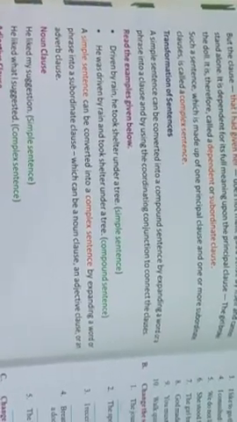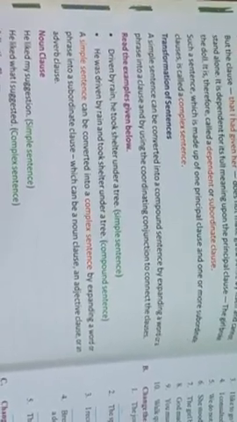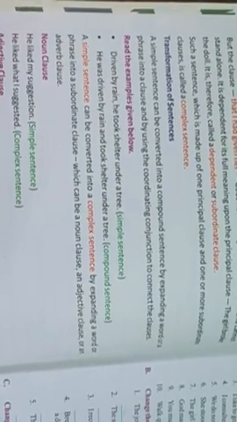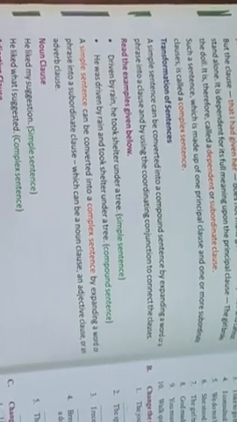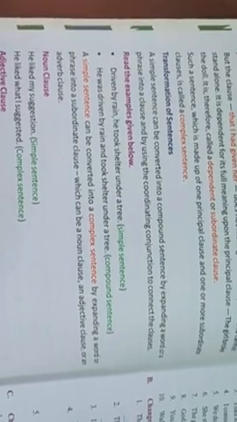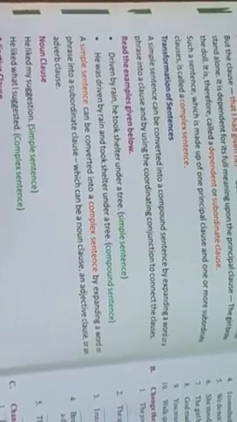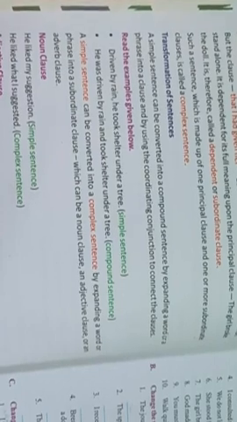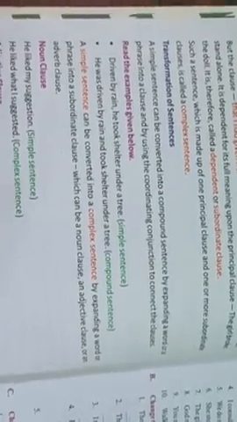Now see, transformation of sentences. A simple sentence can be converted into a compound sentence by expanding a word or a phrase into a clause. Means we can transform a simple sentence into a compound sentence by expanding a given word or phrase into a clause, or by using a coordinating conjunction to connect the clauses. How?